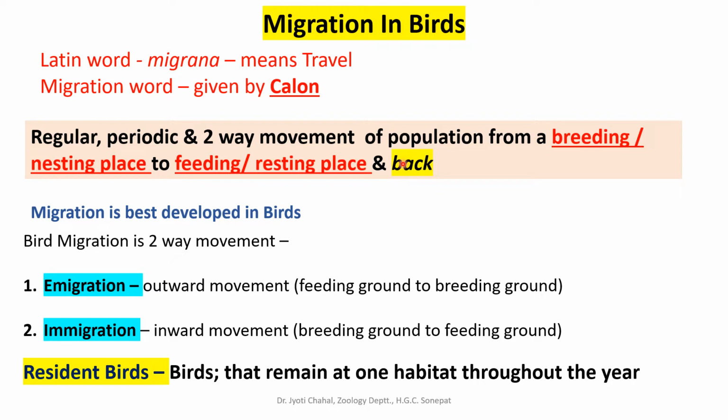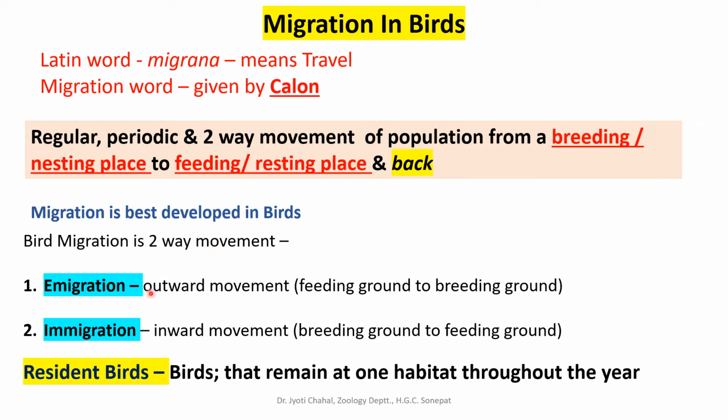That means it will always recur year after year, and it is a two-way movement. That means from one starting point to the destination point and from that destination back to the starting point. This is a crucial feature, as the periodic movements of locust swarms are never called migration of locusts because they never return to the starting point. So returning back is an important feature of migration in birds. Migration is best developed in birds.